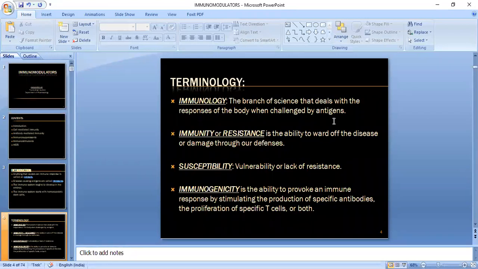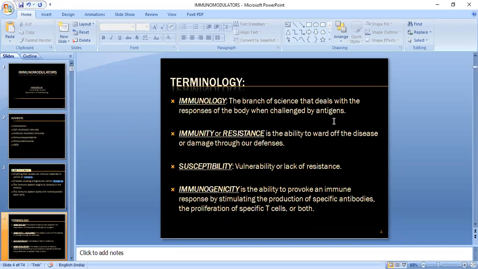Any disease-inducing pathogen or foreign or toxic substance that is harmful, if your body has enough immunity, it will resist that antigen and protect you from it. So this is called immunology.